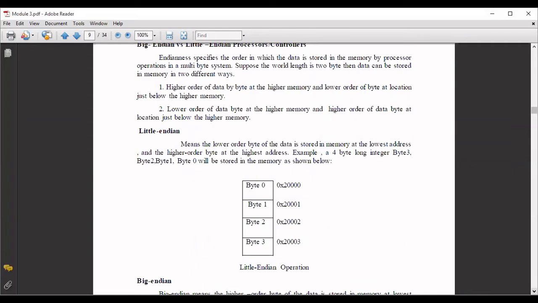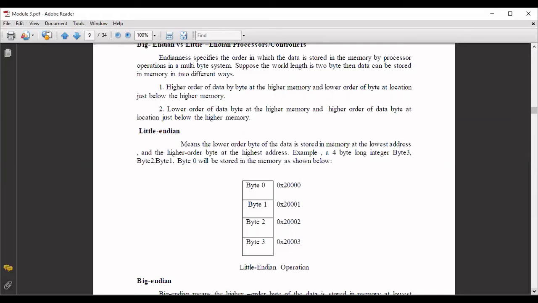So lower order byte means byte 0, byte 1, byte 2, byte 3. Byte 0 is at the LSB side, byte 3 is at the MSB side, you should assume. There are 4 bytes, which means there are totally 32 bits, and each byte is of 8 bits. So byte 0 is the rightmost, that means the LSB side byte. Byte 3 is the MSB byte side, leftmost.